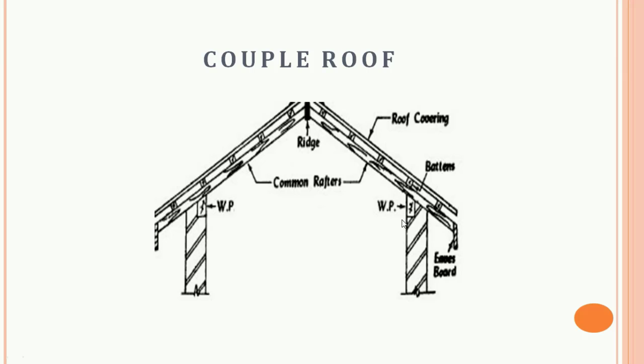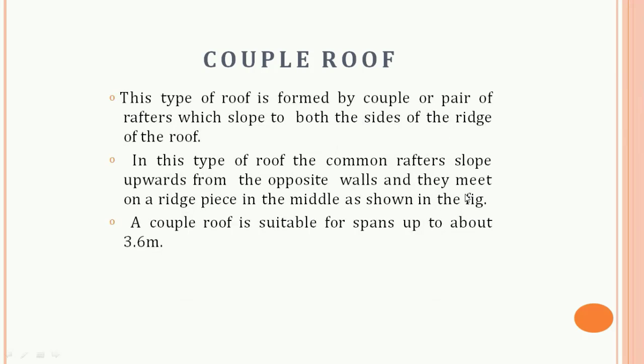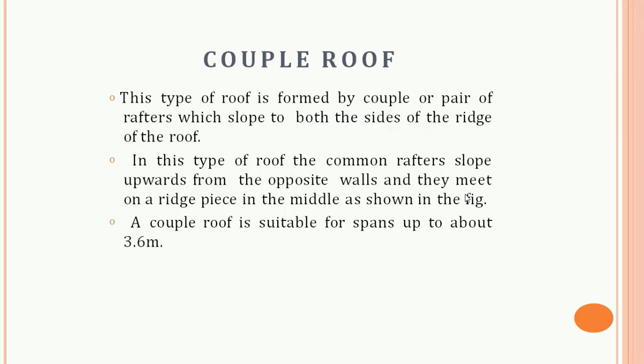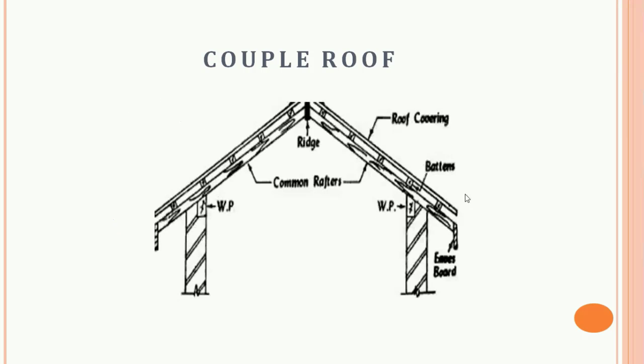For larger span, the wall may not sustain the horizontal thrust exerted on the common rafter. So the maximum span is up to 3.5 to 3.6 meter.